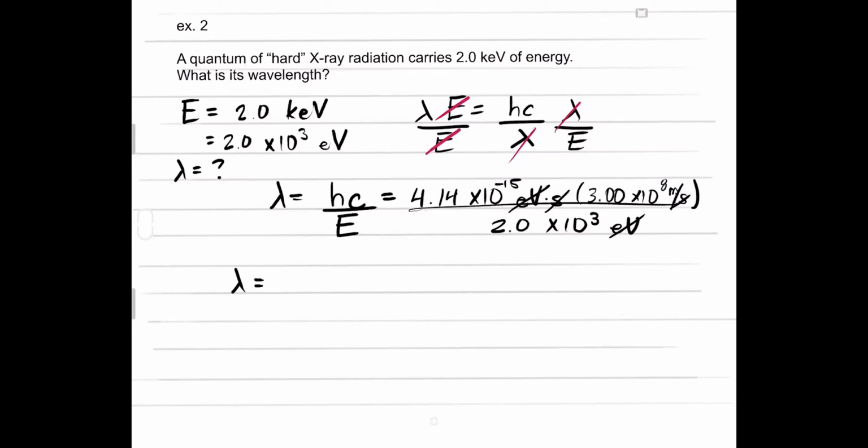Now, when I multiply 4.14 times 3, I get 12.42. 10 to the negative 15 times 10 to the 8 gives me 10 to the negative 7. We've still got to divide by the 2.0 times 10 to the 3. And this would be meters.